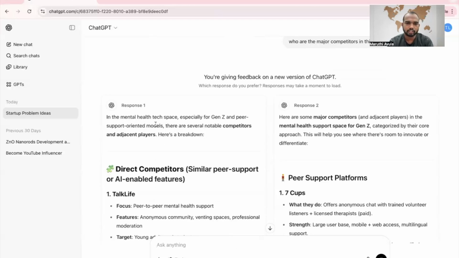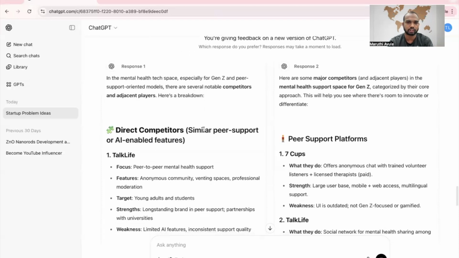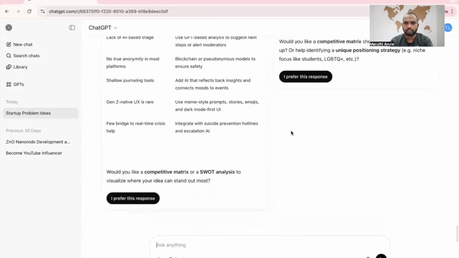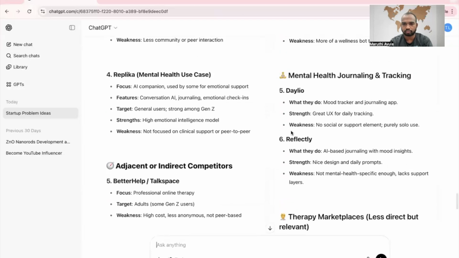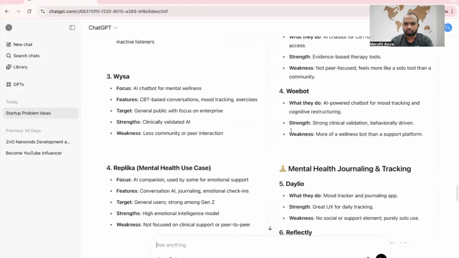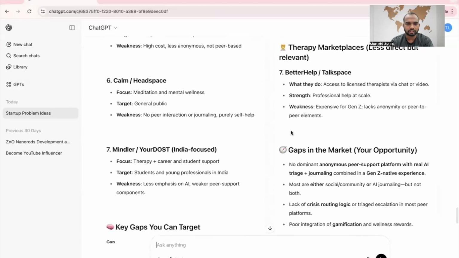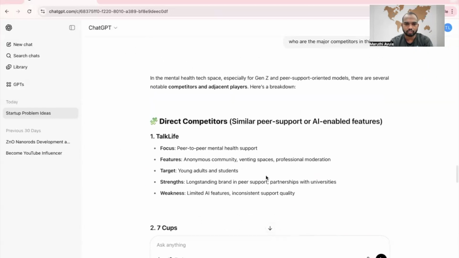In the mental health tech space, especially for Gen Z and peer support oriented models, there are several notable competitors and adjacent players. Here's the breakdown. Direct competitor: TalkLife. Whether we can take any one from this, let's take mental health journaling tracking. So I prefer this. Okay, let's get into the work.